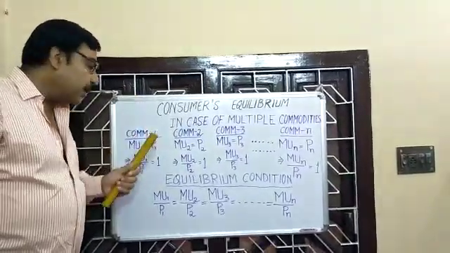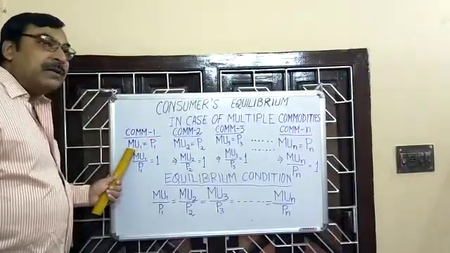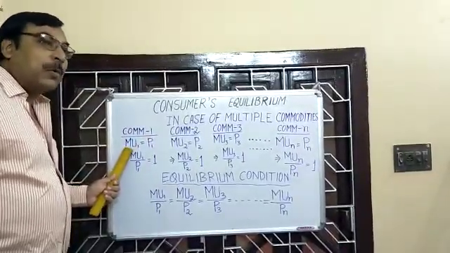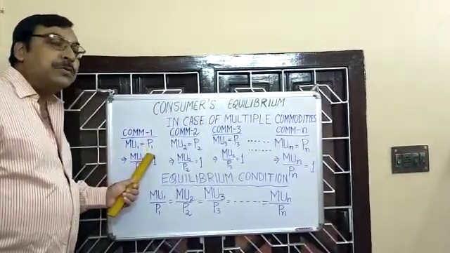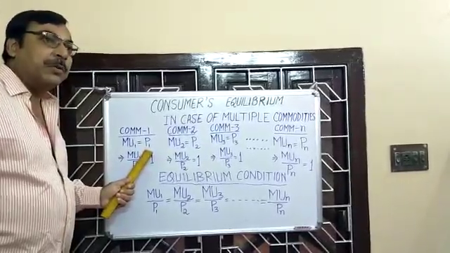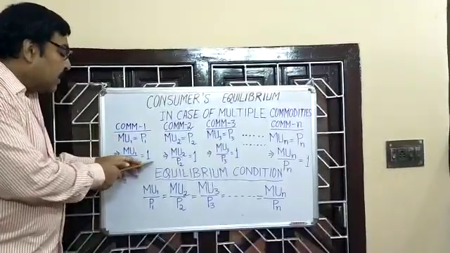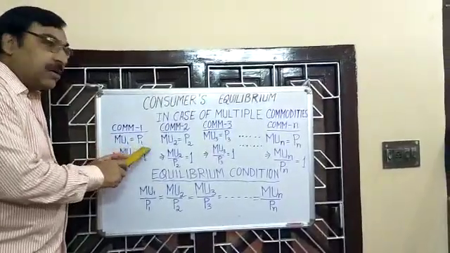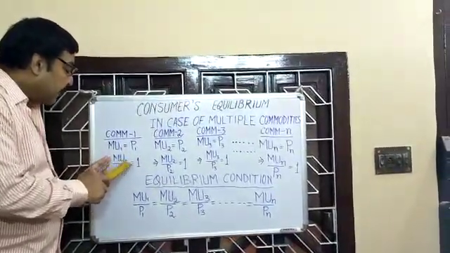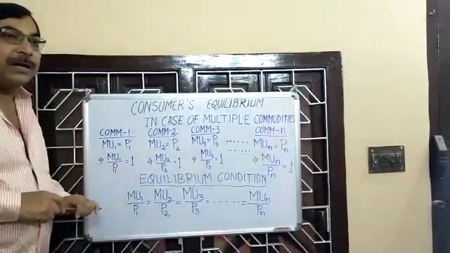We can write it in this fashion: MU1 by P1 is equal to 1.